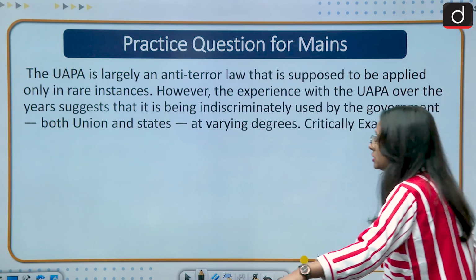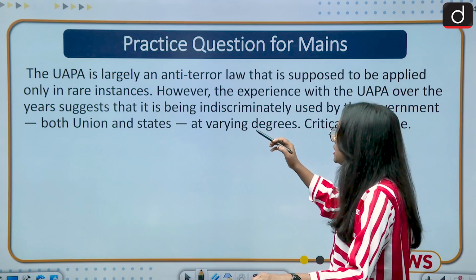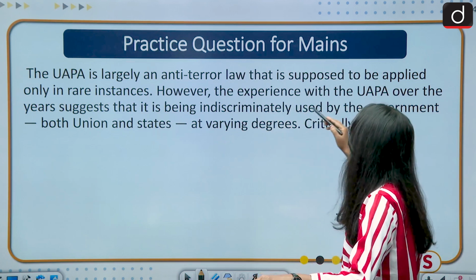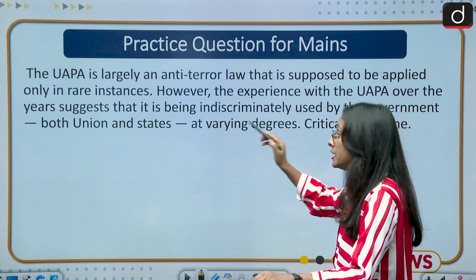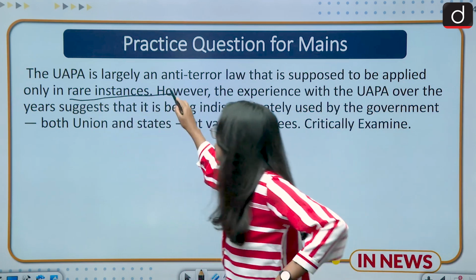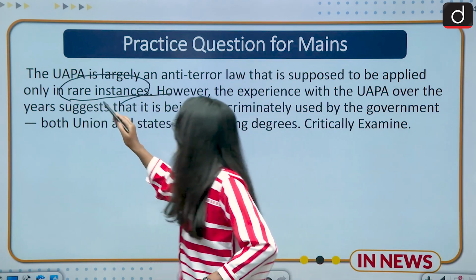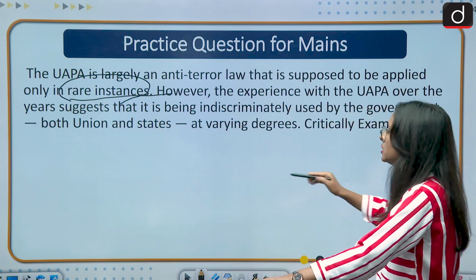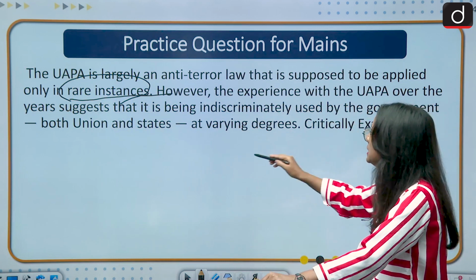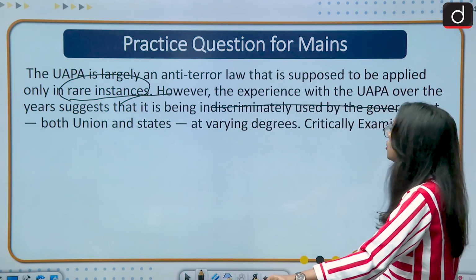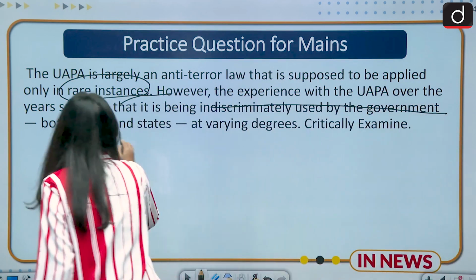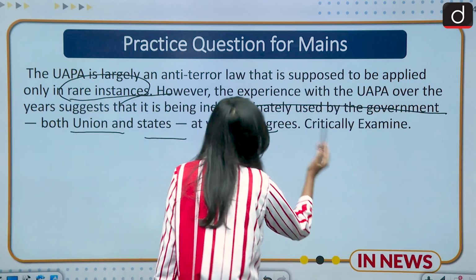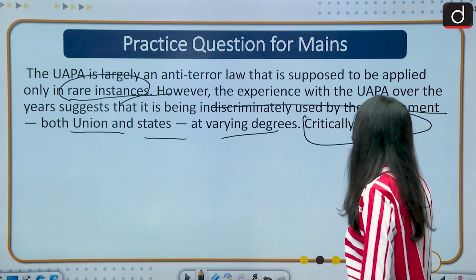The mains question is: the UAPA is largely an anti-terror law that is supposed to be applied only in rare instances. So you have to catch the keywords of the question. However, the experience with the UAPA over the years suggests that it is being indiscriminately used by the government, both union and state, at varying degrees, and here they are asking to critically examine.